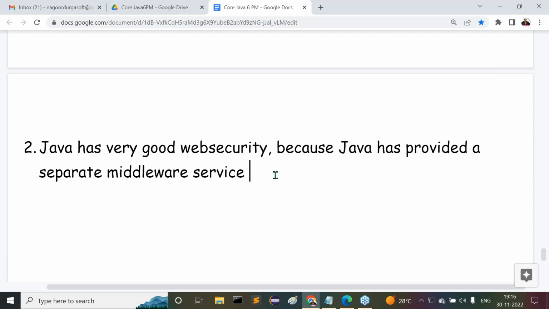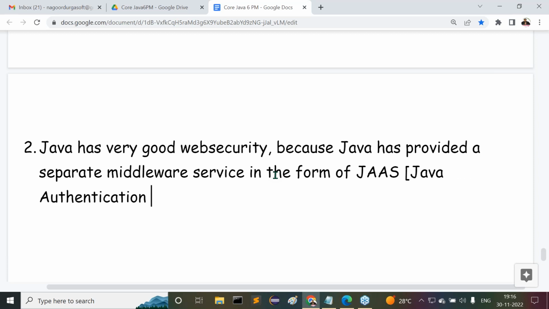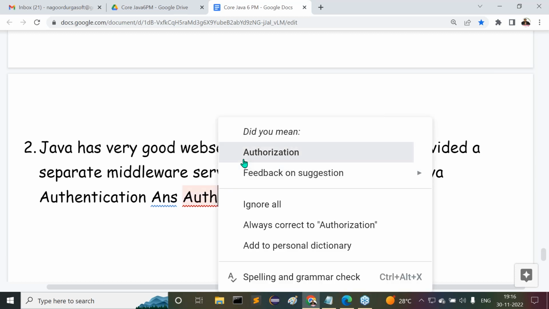What is that middleware service? A middleware service in the form of JAAS. What is the meaning of this abbreviation? Actually, it is Java Authentication and Authorization Service.